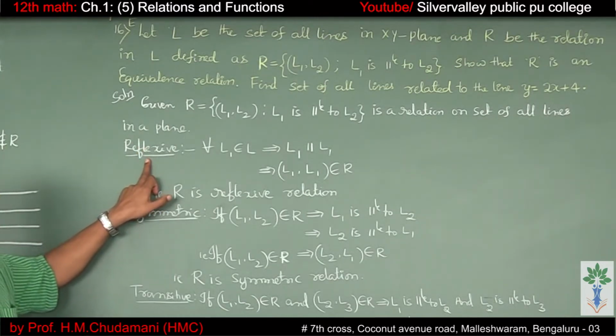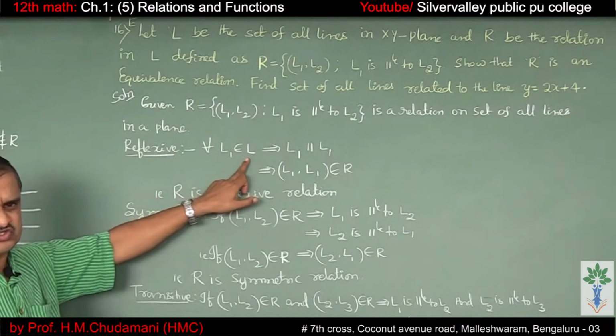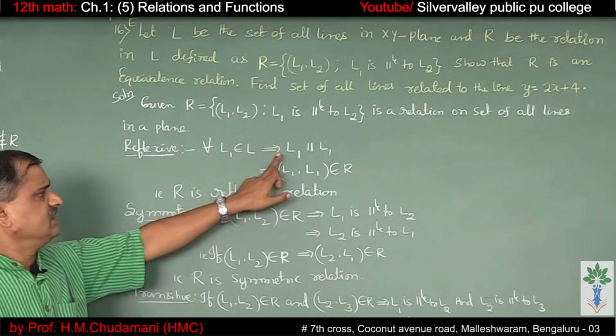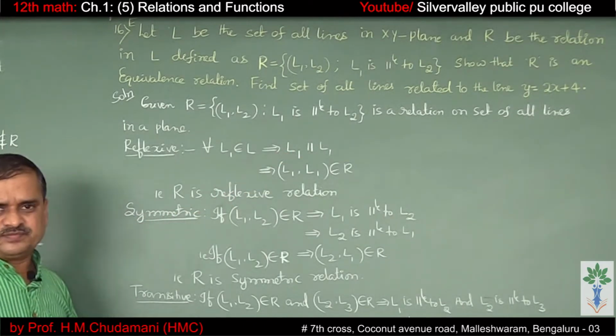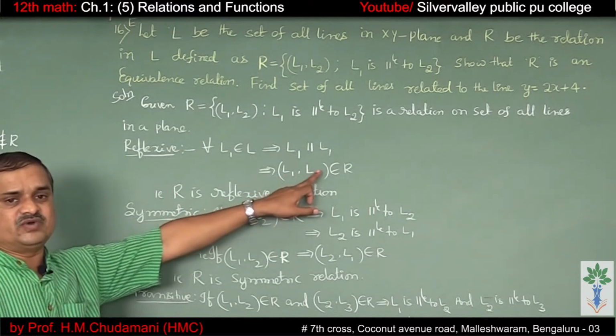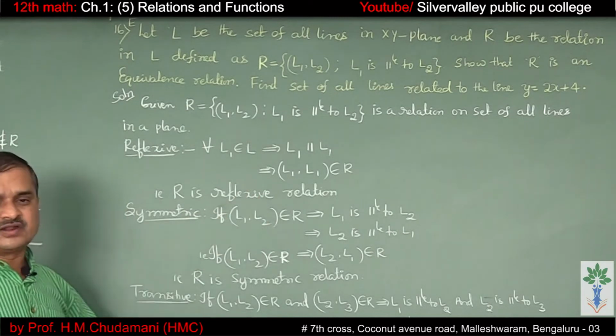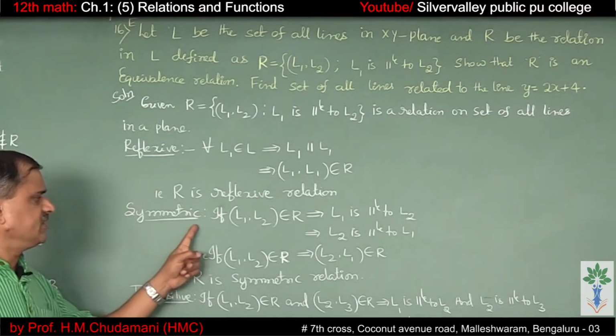Let us verify reflexive relation. For all L1 belongs to the set of lines L, L1 is parallel to itself. So that means L1 comma L1 belongs to the relation. Therefore, R is a reflexive relation. Symmetric relation.